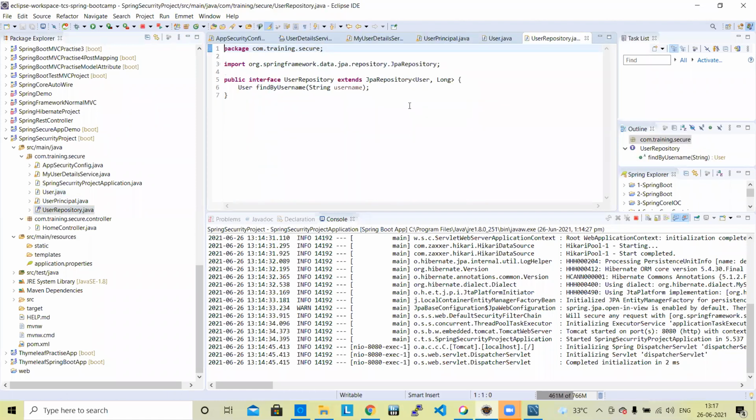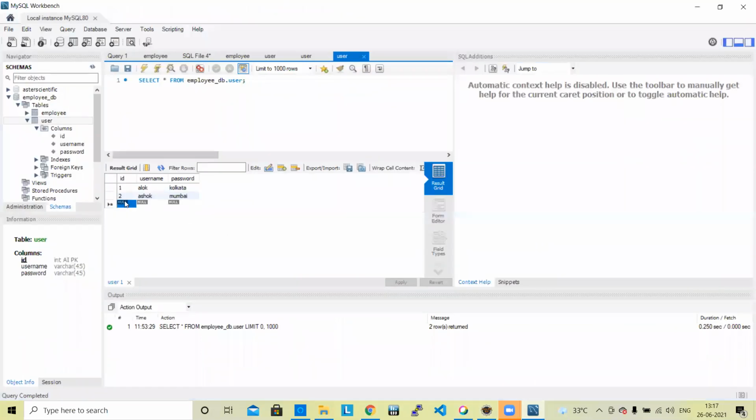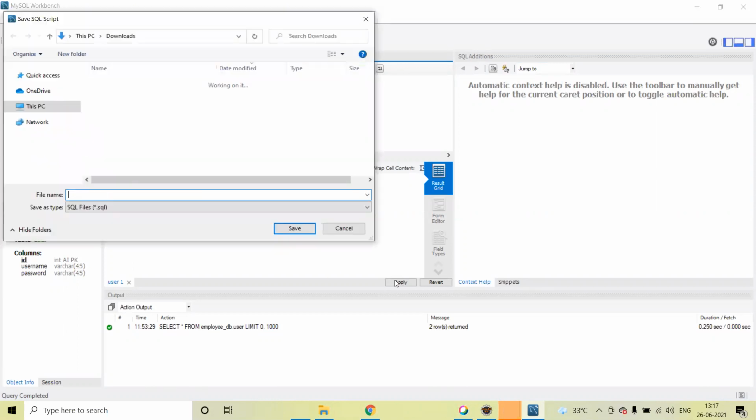So this is all the backend coding, and it works with the user ID and password, and it is connecting with your database. If you use another user here, suppose I add a new user and password, apply.